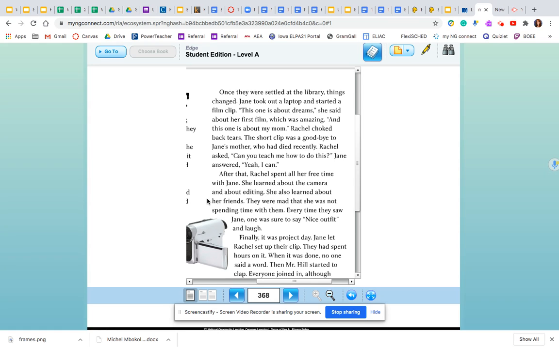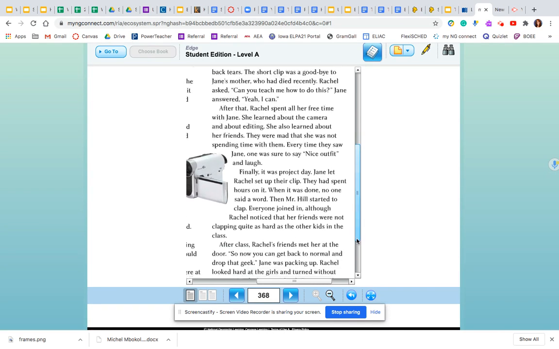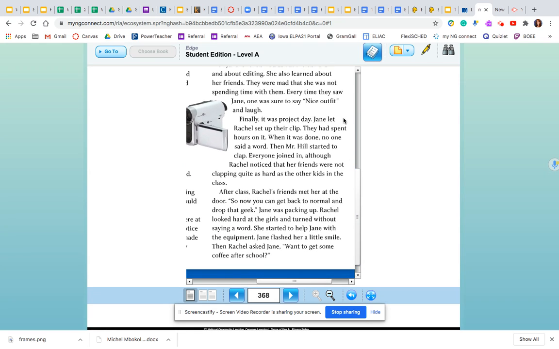They were mad that she was not spending time with them. Every time they saw Jane, one was sure to say, "Nice outfit," and laugh. Finally, it was project day. Jane let Rachel set up their clip. They had spent hours on it. When it was done, no one said a word. Then Mr. Hill started to clap. Everyone joined in, although Rachel noticed that her friends were not clapping quite as hard as the other kids in the class. After class, Rachel's friends met her at the door.